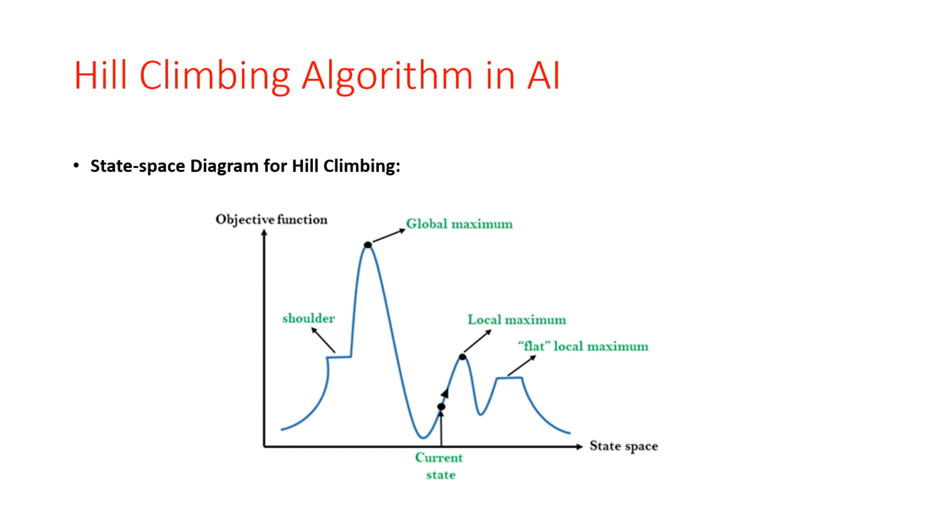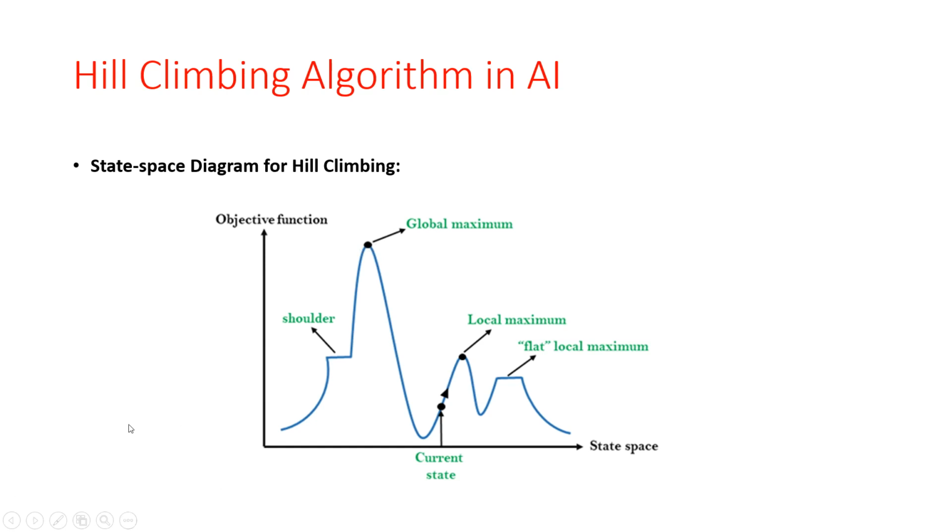Then the next thing is the global maxima. The global maxima is the best possible state of the state space landscape. So this is our state space landscape. In that, the global maxima is the best possible solution, and it has the highest value of the objective function.